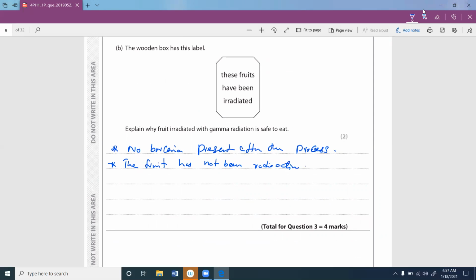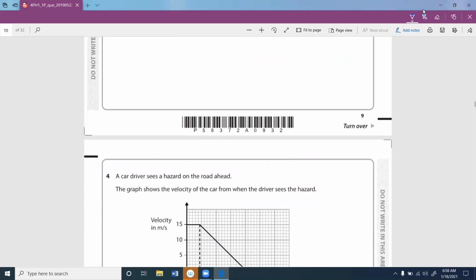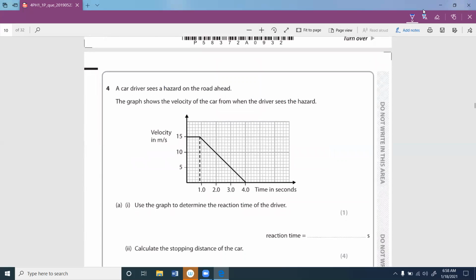The reason is that the gamma source we use has a very short lifetime. As a result, you cannot see any radioactive substance present in the fruit, because one thing is the fruit is not contacted with the radioactive substance, so there is no touch with that. And second, we are using radioactive substances which have a very short lifetime. Therefore, you don't have much of a problem with that. That's a fact we have to understand.